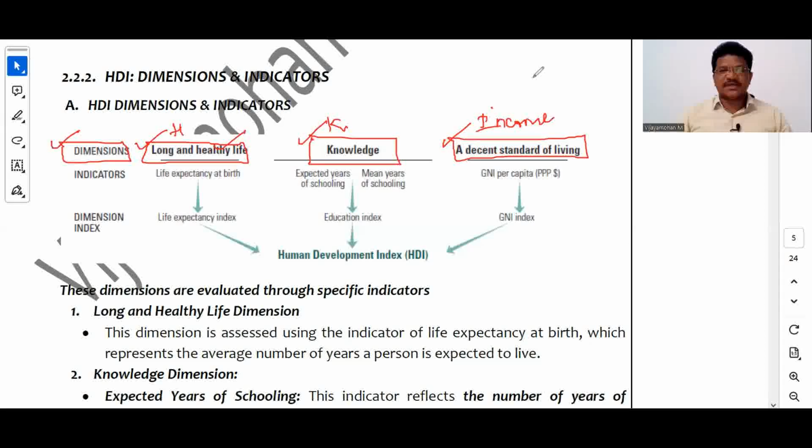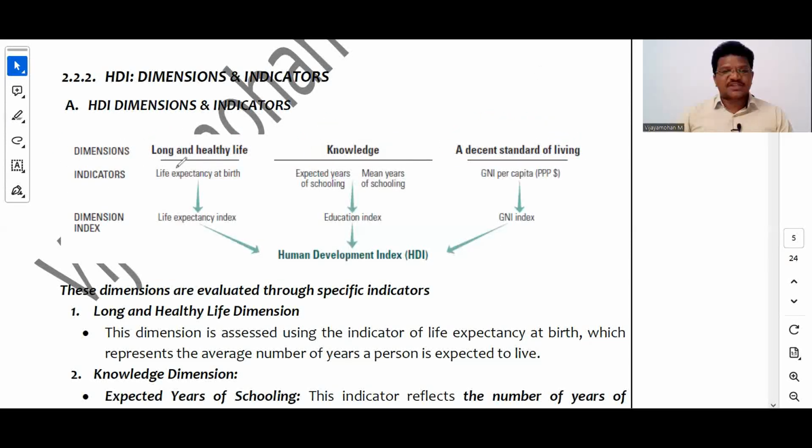These are the 3 dimensions. What are the indicators related to them? Life expectancy at birth. So the indicator we take for long and healthy life is life expectancy at birth. That is, how many years an average person lives in a particular country. This is life expectancy at birth. Next, for the knowledge dimension we take 2 indicators: expected years of schooling and mean years of schooling.